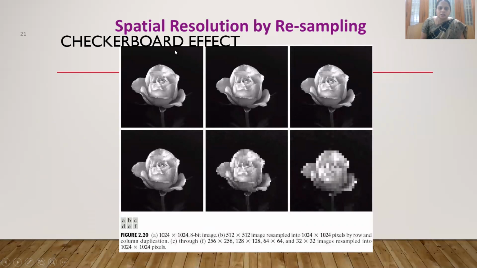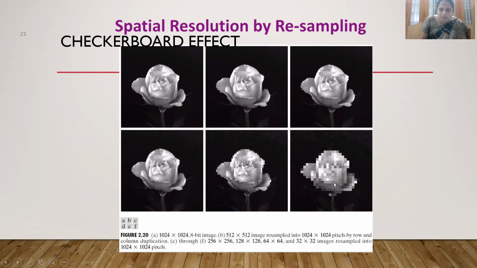Now this is the checkerboard effect. For example, spatial resolution by resampling. So we are sampling again and again, that is subsampling, we can say. For example, you see here this image A. This one is A, B, C, D, E, F, like this I am showing here. 1024 cross 1024, this one. So you see how much clarity it has.